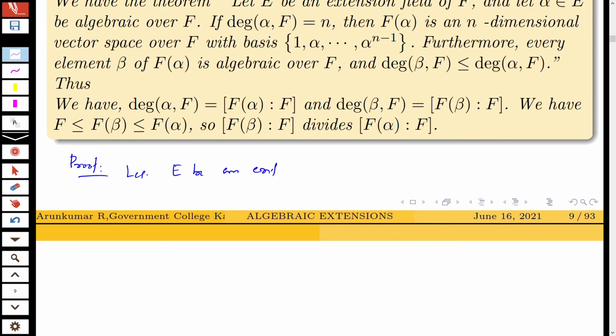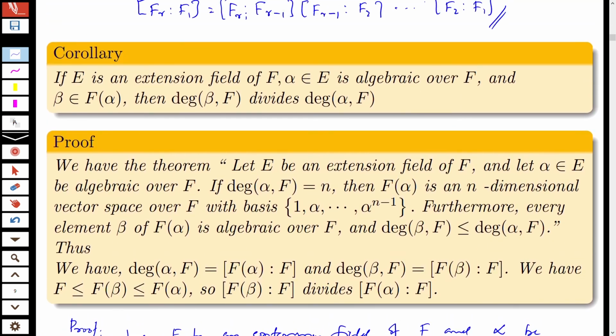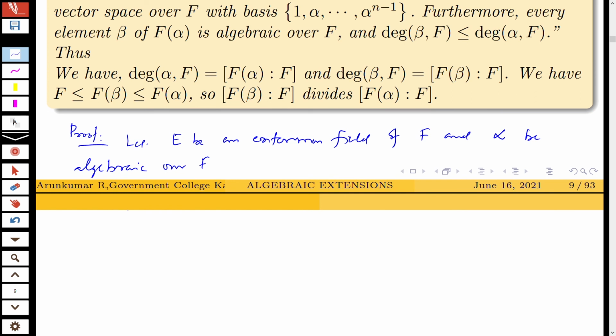Proof. Let E be an extension field of F and alpha be algebraic over F, and beta belongs to F(alpha).